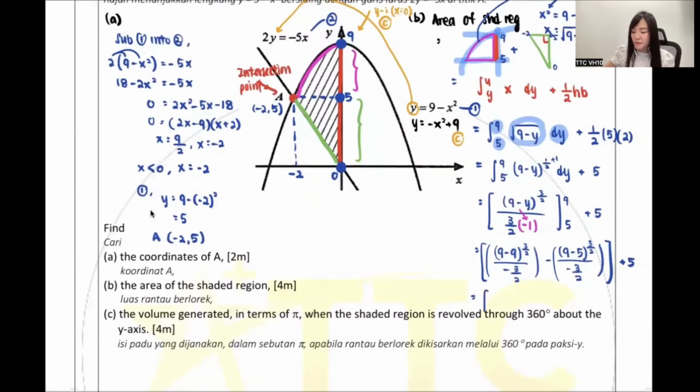You can see all the steps. 9 minus 9 is 0. This one, 9 minus 5 power 3/2 divide by -3/2. Okay, this one I get -16/3. Wait, I press again. 9 minus 5 power 3 over 2, divide by negative 3 over 2. Negative 16 over 3 plus 5.